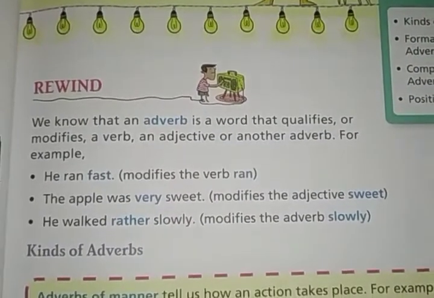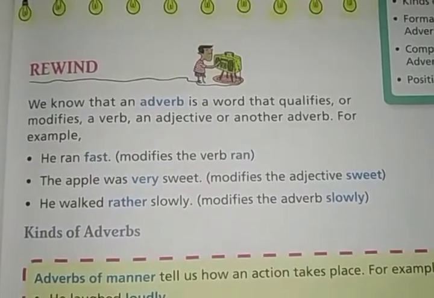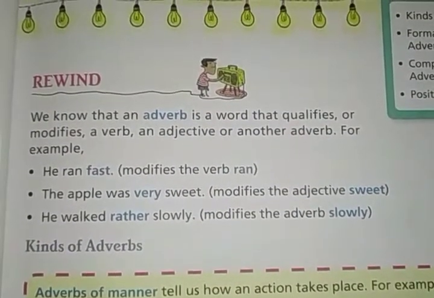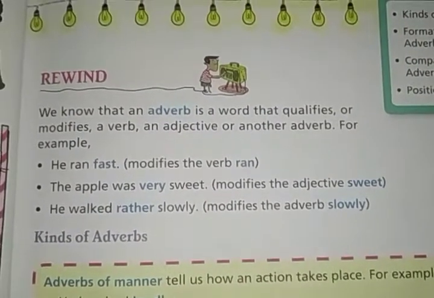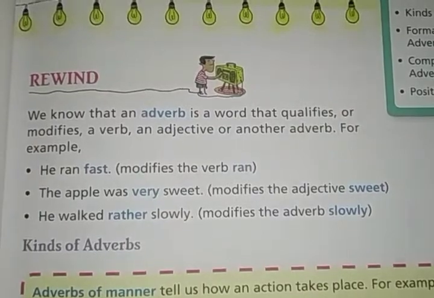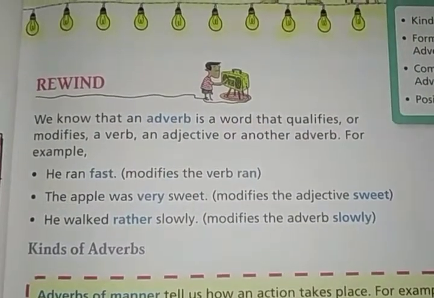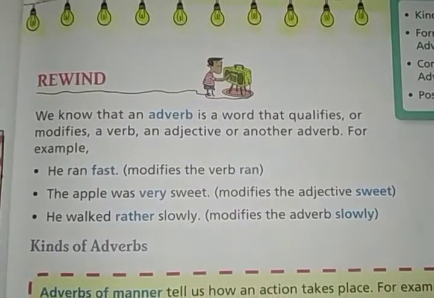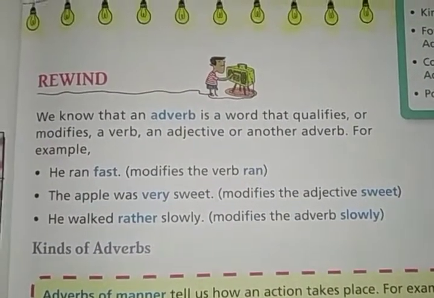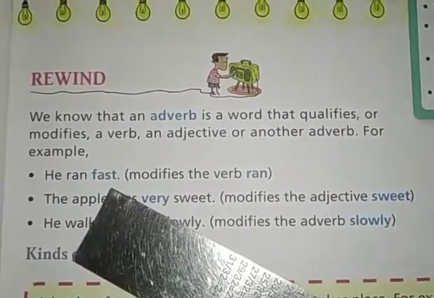When you get a sentence, you get a word which is modifying or qualifying or telling something about the verb or an adjective or another adverb, then the word will be known as an adverb. It gives more information, extra information, about a verb, adjective, or another adverb.